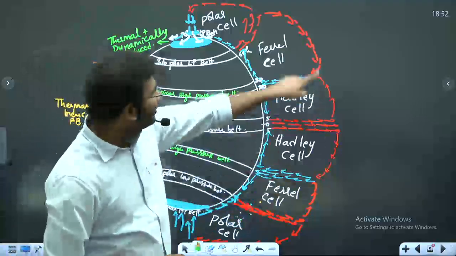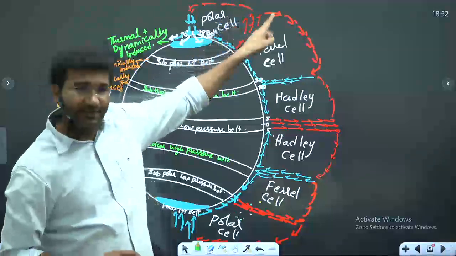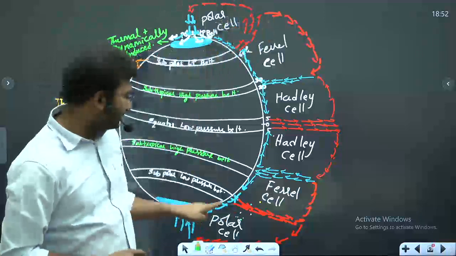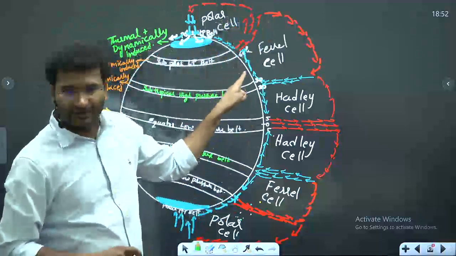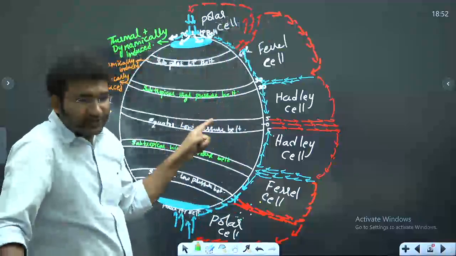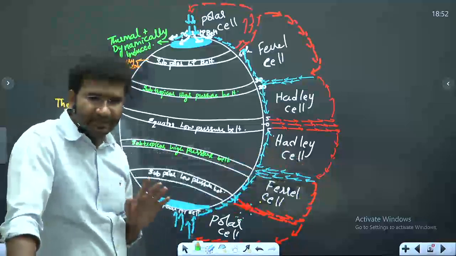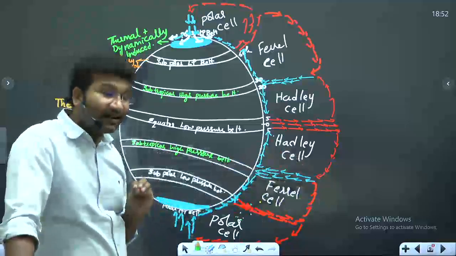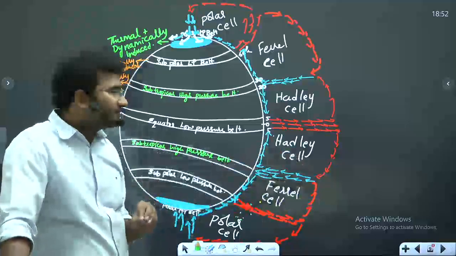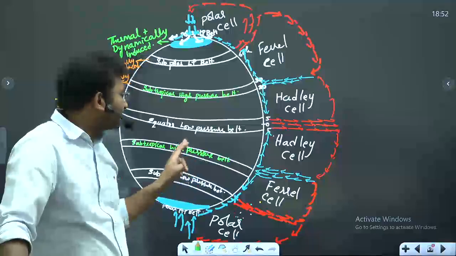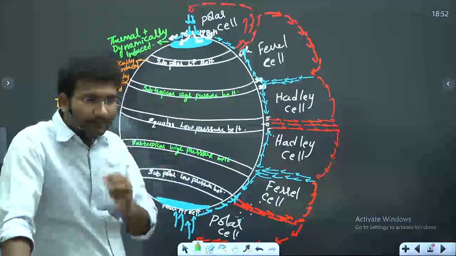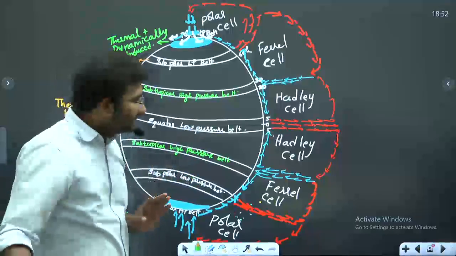So these winds, which are present in the upper atmosphere, are not experiencing friction. But friction is experienced by the lower atmospheric winds. Plus, they also experience Coriolis force. Both the winds, all the winds experience Coriolis force. Now let's try to understand the winds that are moving from subtropical high pressure belt to equatorial low pressure belt. Okay? See here.